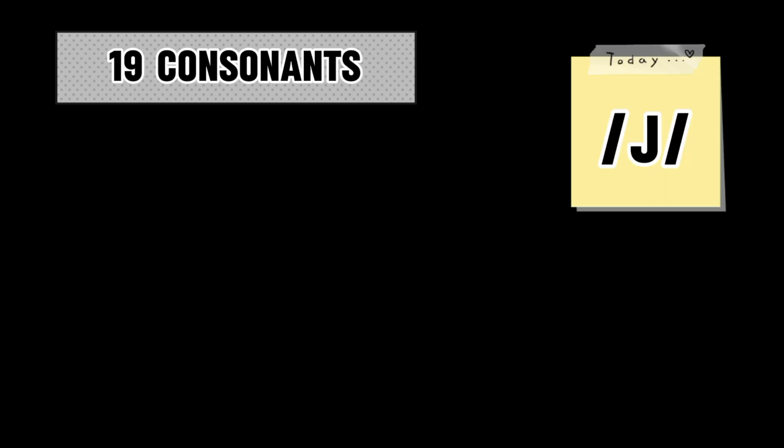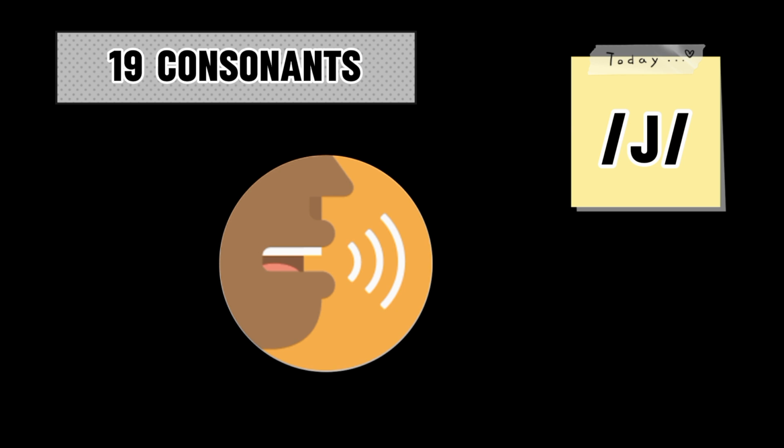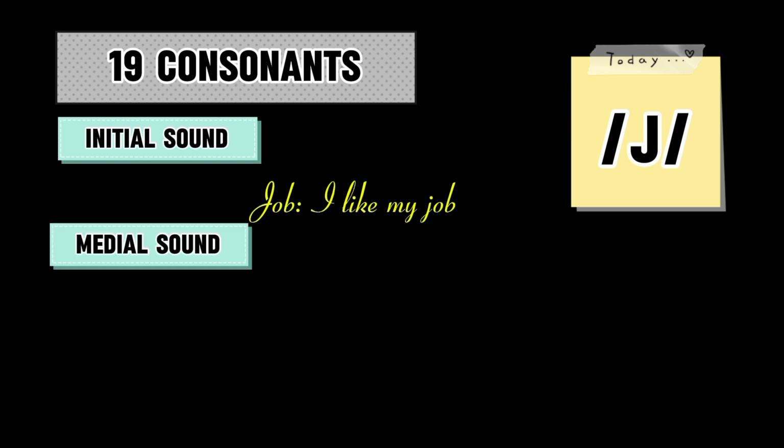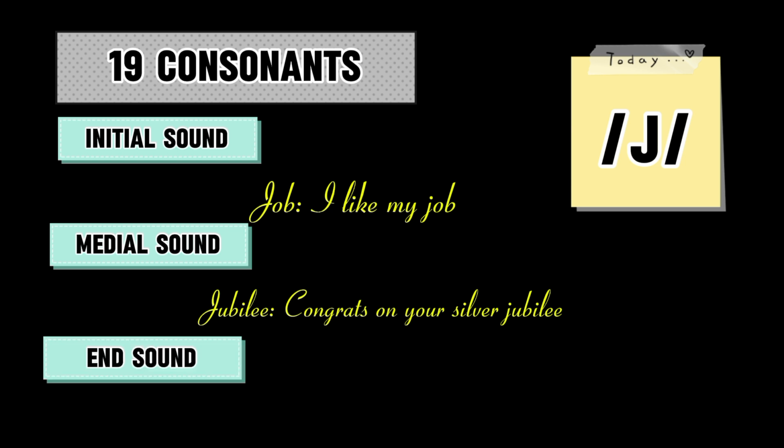Now we'll see the letter J. J is pronounced as ja, ja. If we see it in the initial of the word, it is job. I like my job. If we see it in the middle of the word, it's jubilee. Congrats on your silver jubilee. If we see the J sound in the last of the word, it is Hajj. I performed the Hajj. And here is a list.